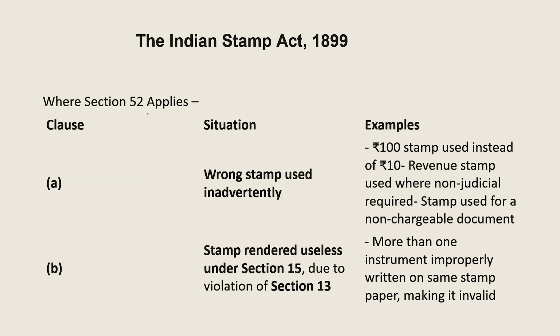Now see when section 52 applies. If a wrong stamp is used inadvertently, such as a rupees 100 stamp used instead of a rupees 10 revenue stamp, or a non-judicial stamp used for a non-chargeable document. Or a stamp rendered useless under section 15 due to violation of section 13, or more than one instrument improperly written on the same stamp paper, making it invalid.